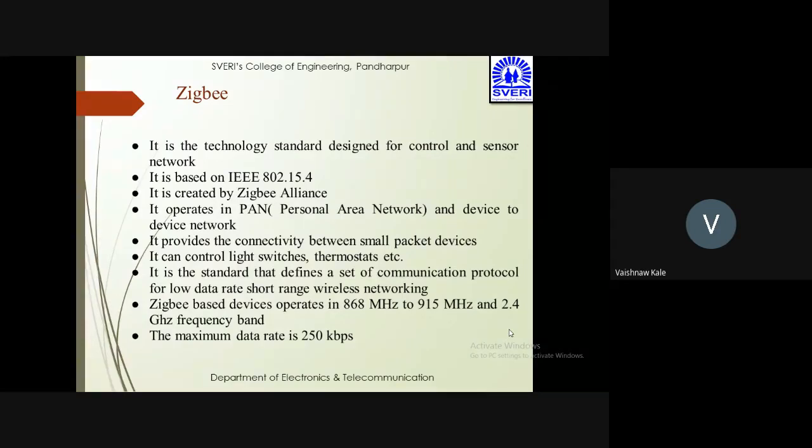Zigbee technology is a standard designed for control and sensor networks. It is based on IEEE 802.15.4. It was created by the Zigbee Alliance. It operates in PAN and device-to-device networks. It provides connectivity between small packet devices and can control light switches, thermostats, etc. It operates in the 868 megahertz to 950 megahertz and 2.4 gigahertz frequency bands, and the maximum data rate is 250 kbps.